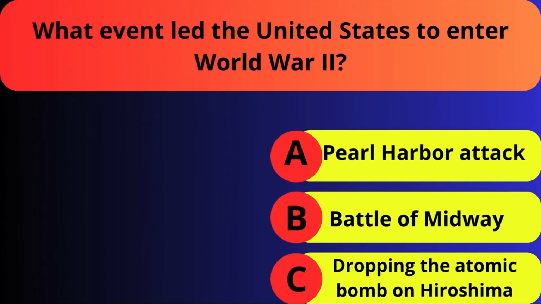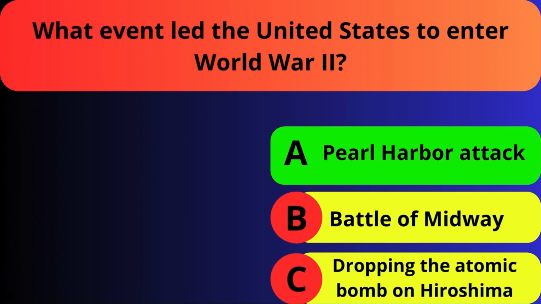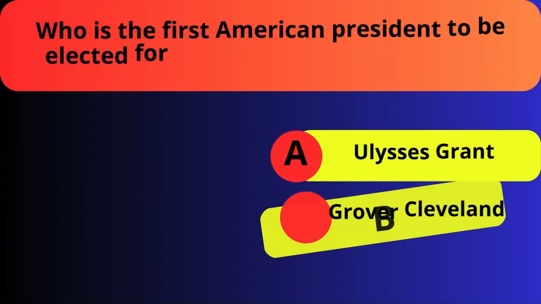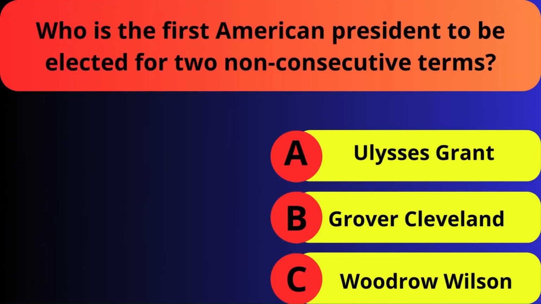What event led the United States to enter World War II? Pearl Harbor attack, Battle of Midway, dropping the atomic bomb on Hiroshima. Who is the first American president to be elected for 2 non-consecutive terms? Ulysses Grant, Grover Cleveland, Woodrow Wilson.